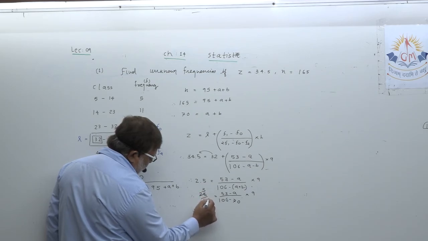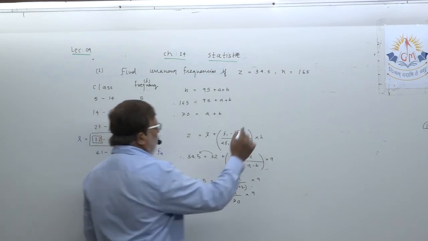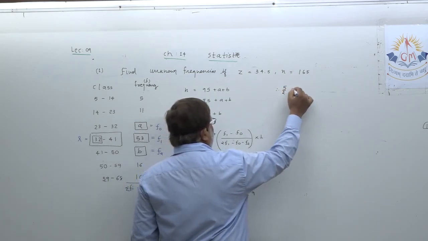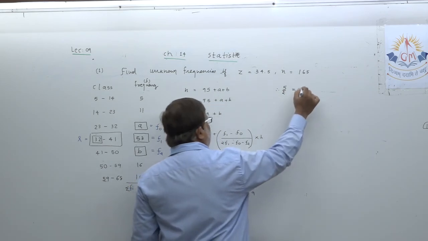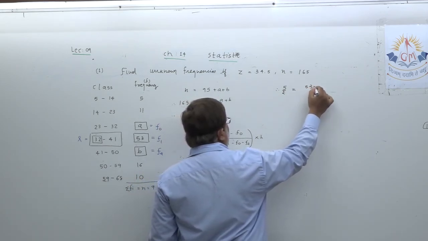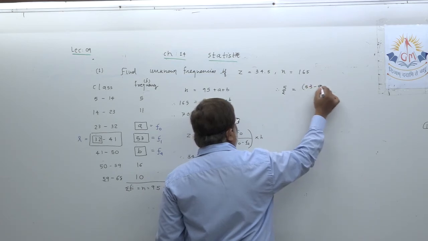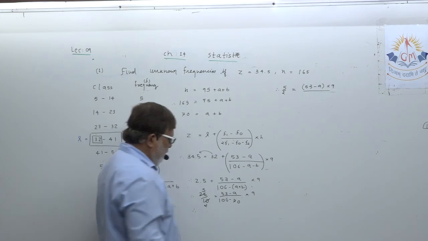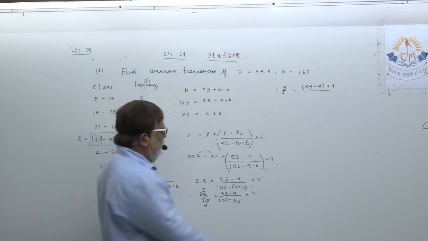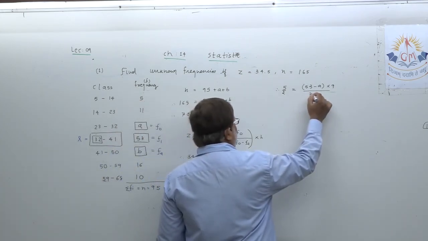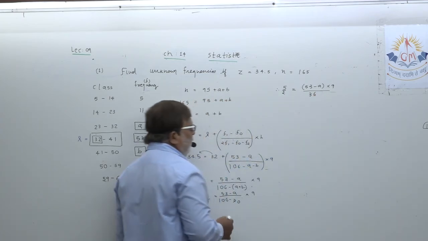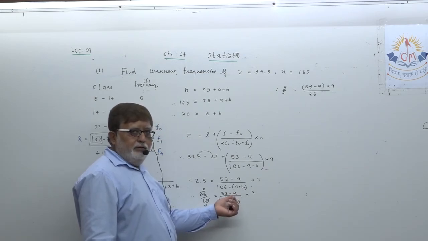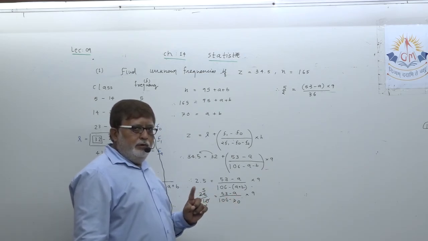Next step, cancellation. 5 into 5, 5 into 2. Let me carry on here. 5 upon 2 equals 2, 53 minus A into 9 upon, just subtract 106 minus 70, it will be 36. Is it clear? You understood how we substituted the value of A plus B?